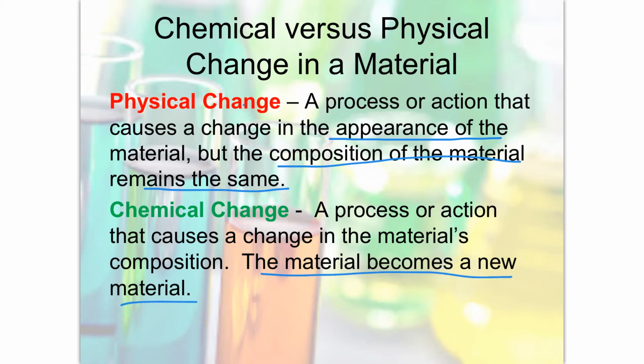And let's go back to that piece of paper. If I took that piece of paper and I crumpled it up, that would be a physical change. But if I took that crumpled piece of paper and then lit it on fire, I would have a chemical change. Because at the end of the day, the new material that I make when I burn paper is not the same as what I had when I first started with the crumpled paper. I can't get that crumpled paper back after I burn it. I've made something new.